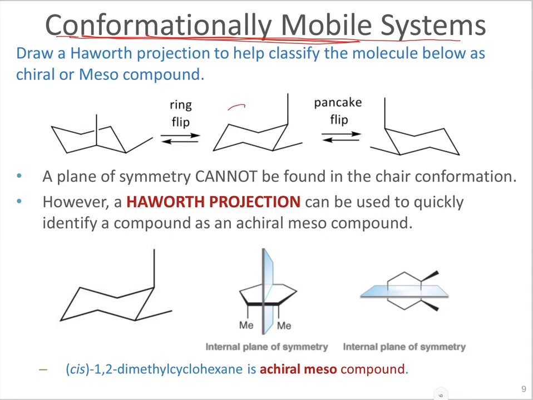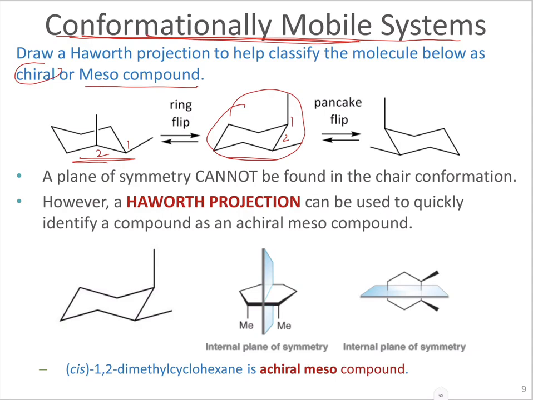So assuming we have this first one, we can try to find whether this molecule is a meso compound or whether it is chiral. In other words, whether it is going to have a mirror image or whether it's going to be superimposable. By having this molecule, we can do a ring flip. So if this is position 1 and that is 2, we can do a ring flip and this becomes position 1, that becomes 2.